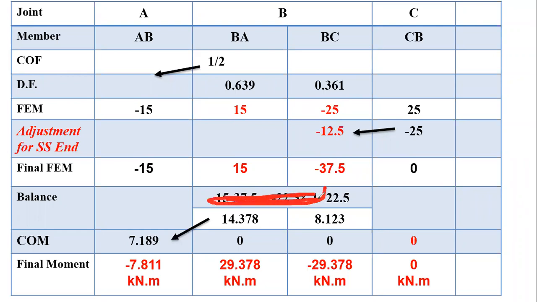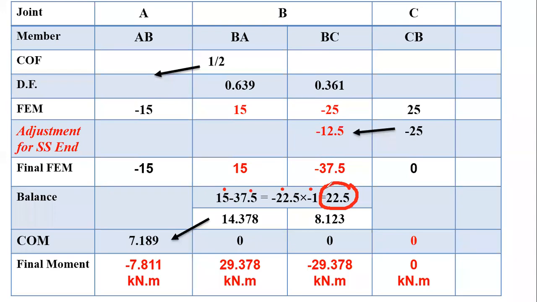हे नाही लिहिलं तरी चालेल. This is just for your understanding. These are the movements that we want in the balance step. Okay. Again, I will repeat. In case of balance step, make the summation of fixed end movement. Then multiply with -1, that is the balancing moment we have to distribute across the members with respect to the distribution factors. So positive 22.5, this is the moment we have to distribute.